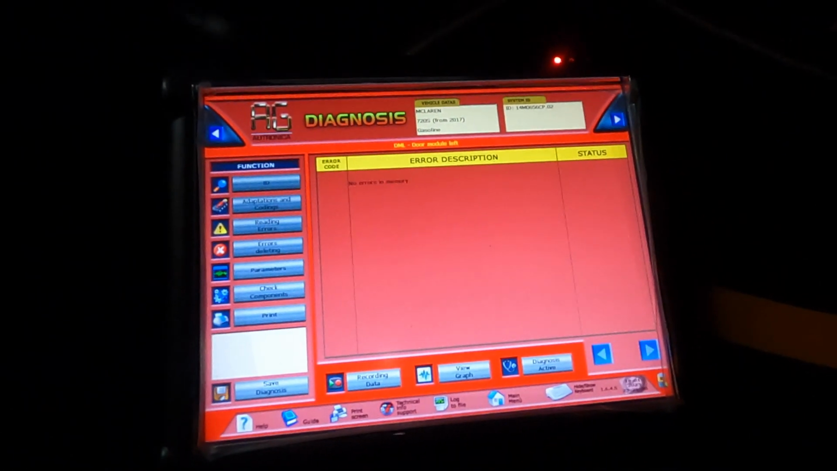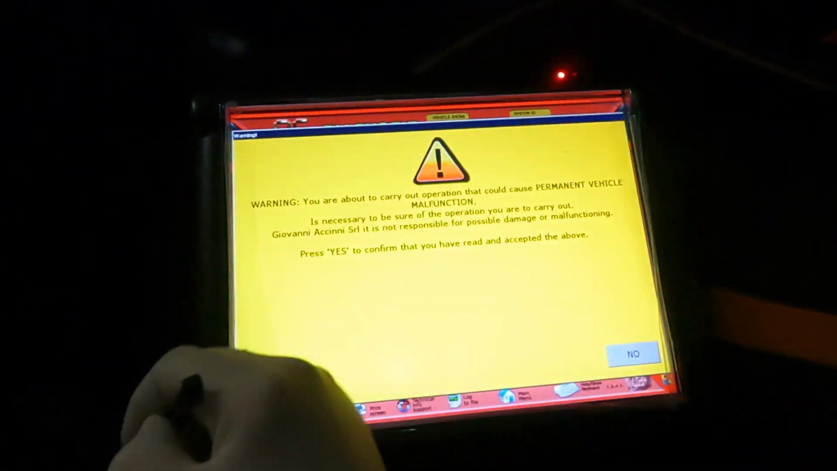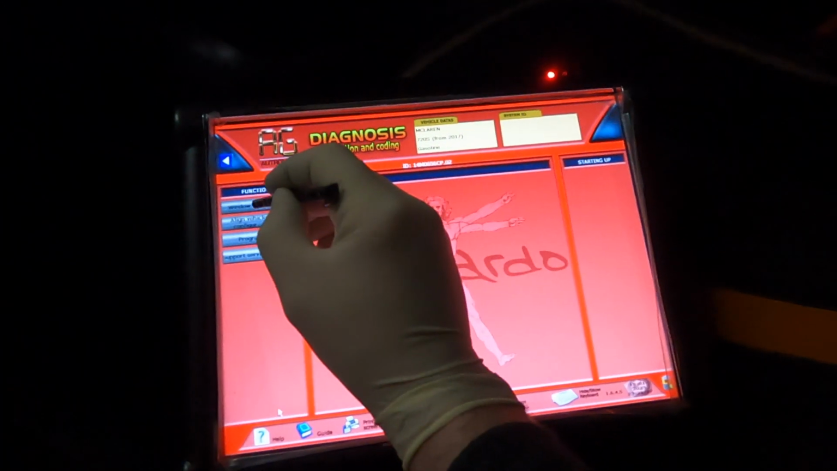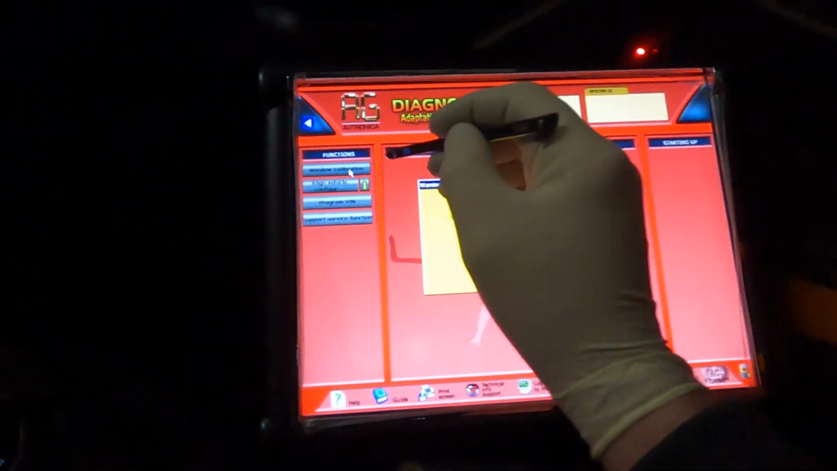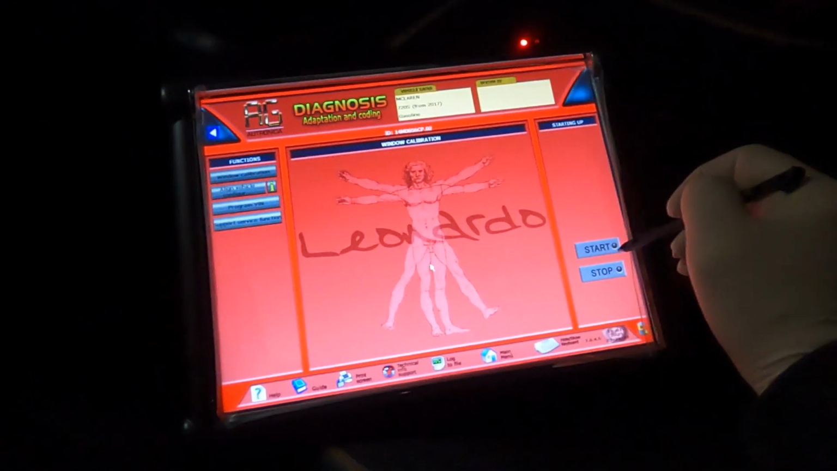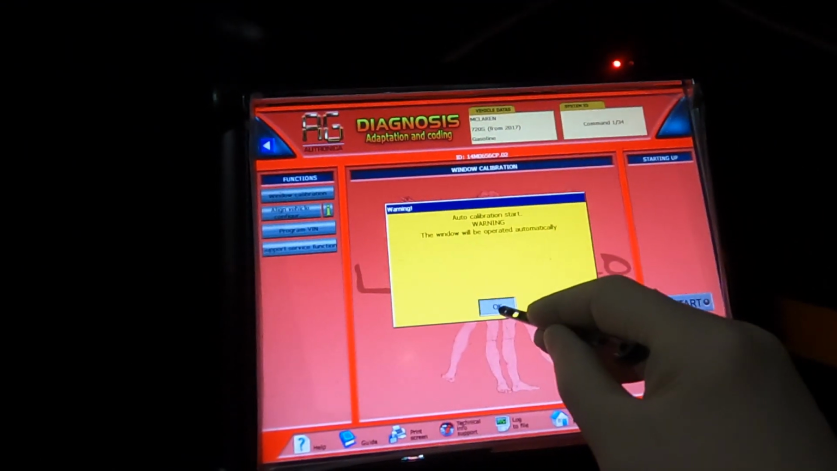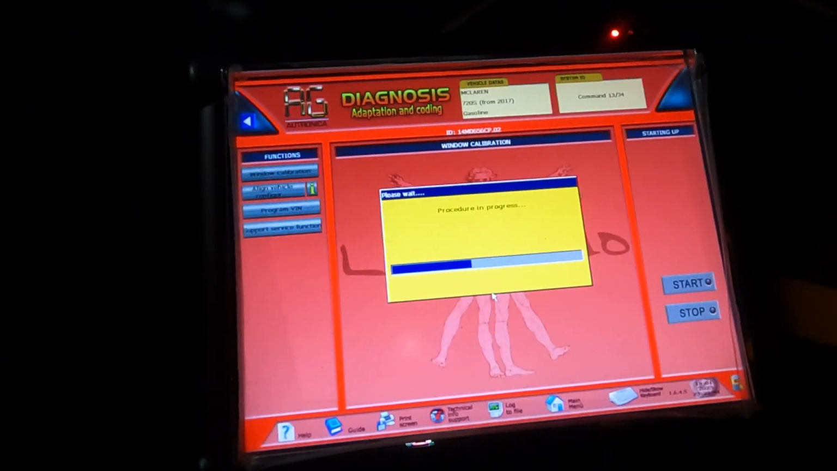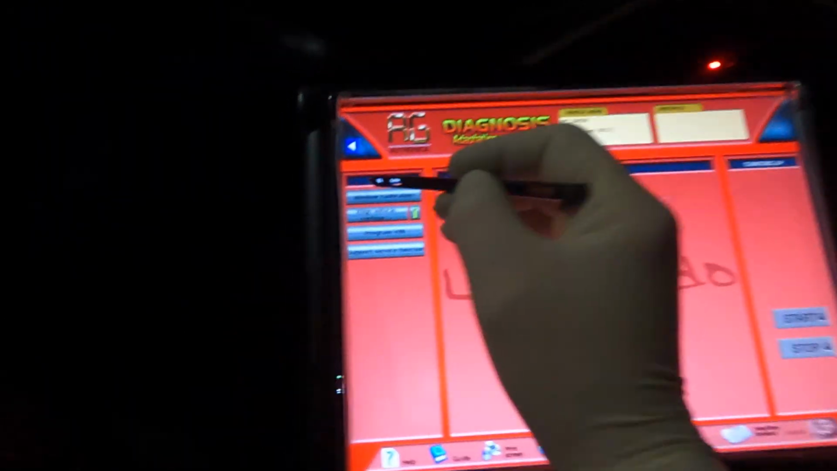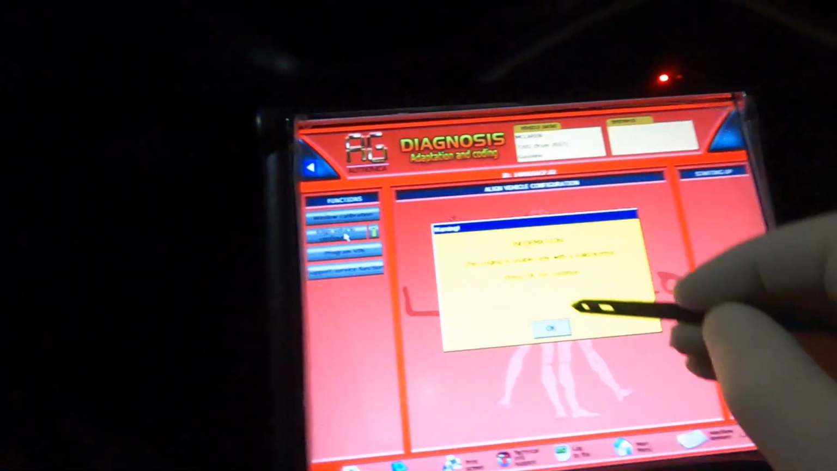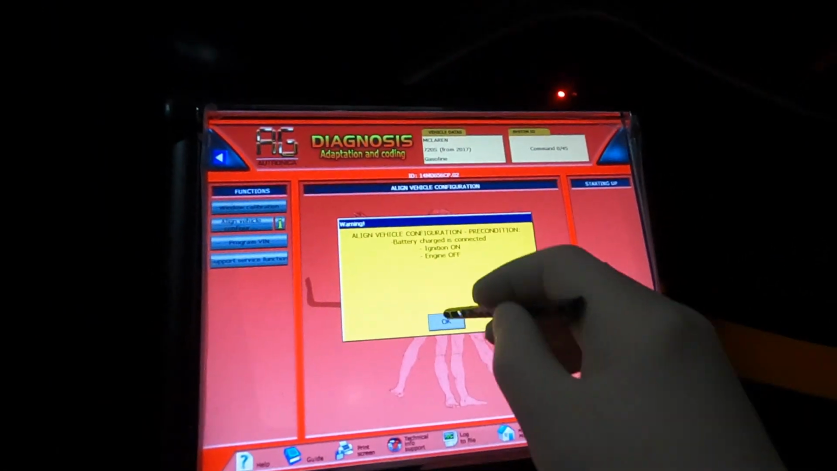Go into adaptation and coding again. We choose first, because let's try the window calibration. I think they kicked us over. No, see? Alignment vehicle configuration. Okay, start.